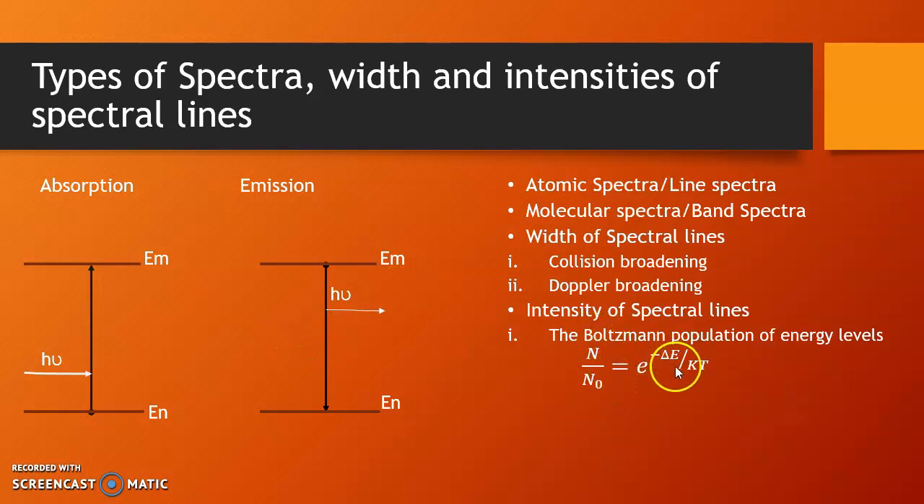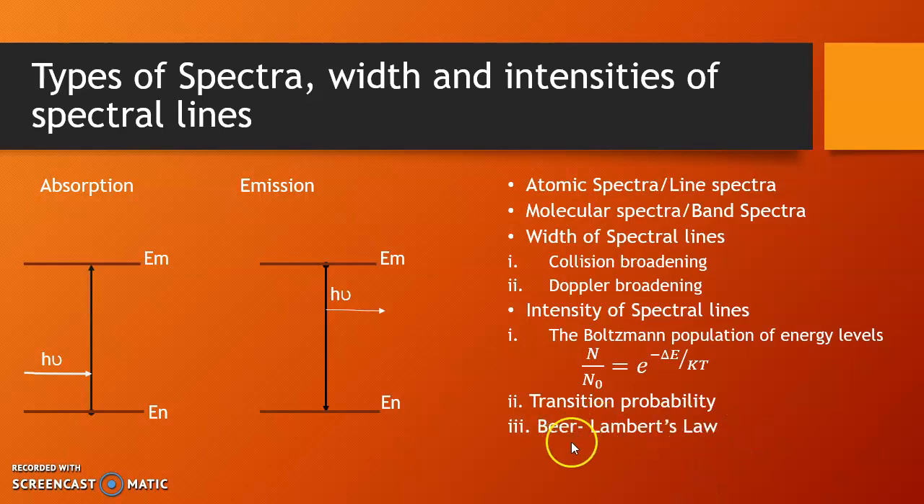N/N0 is known as the relative population at equilibrium. If ΔE is large, N/N0 is small. That is, the number of molecules in the excited state is less than that in the ground state. Another important term is transition probability, which means the probability of transition between two given energy levels.